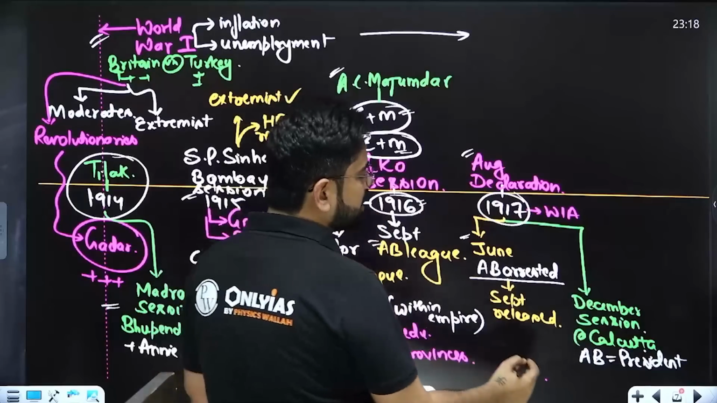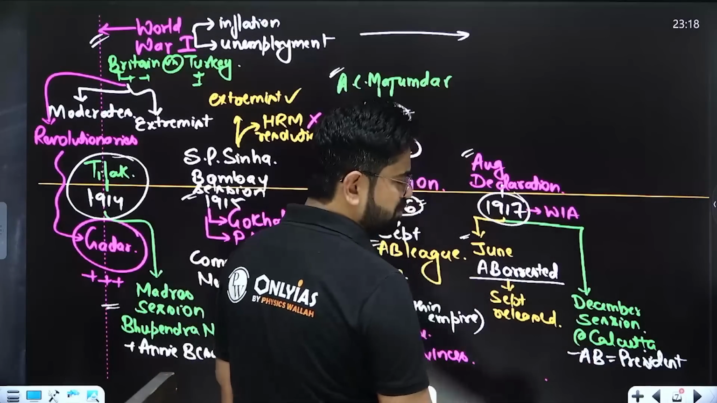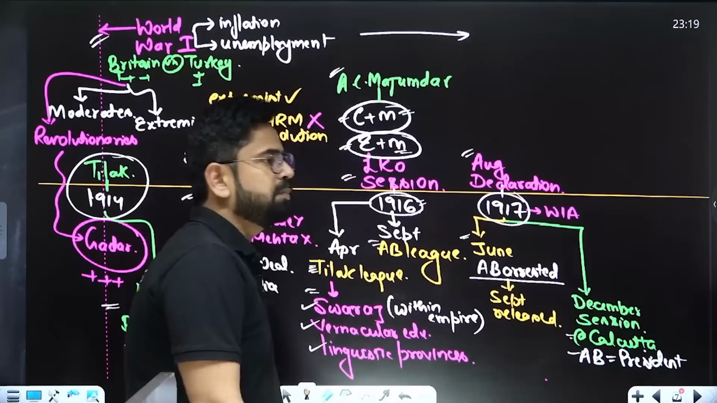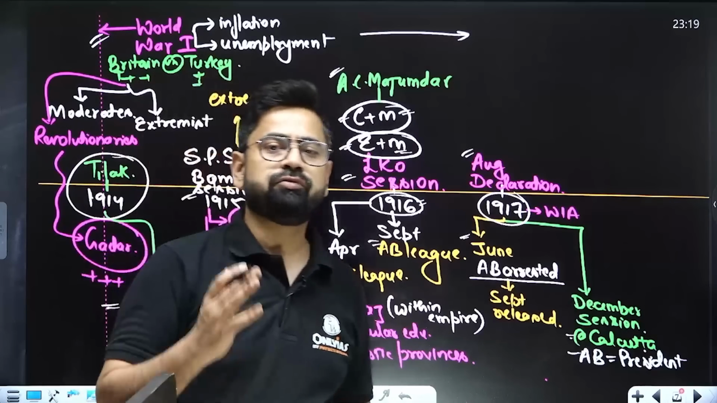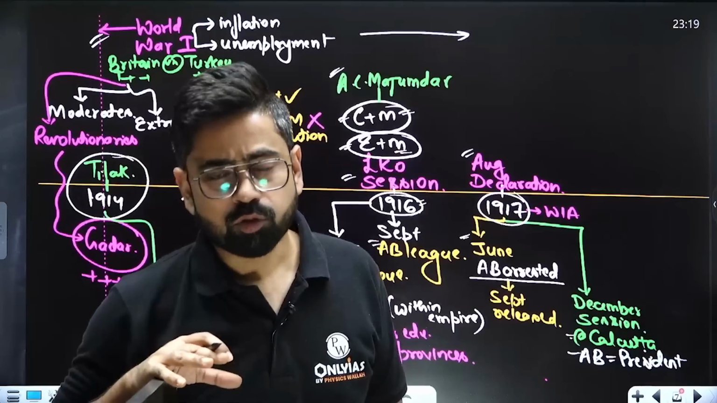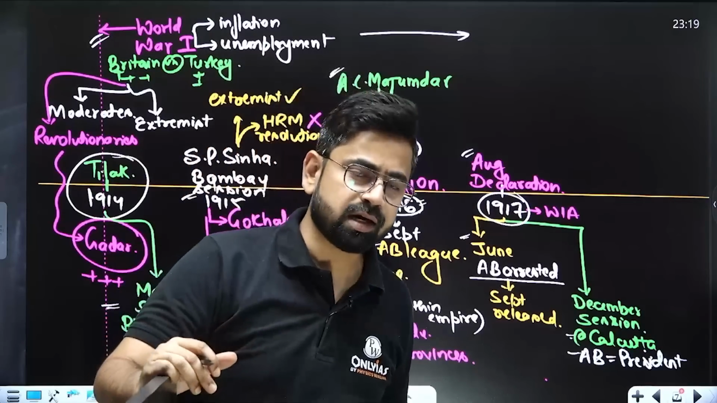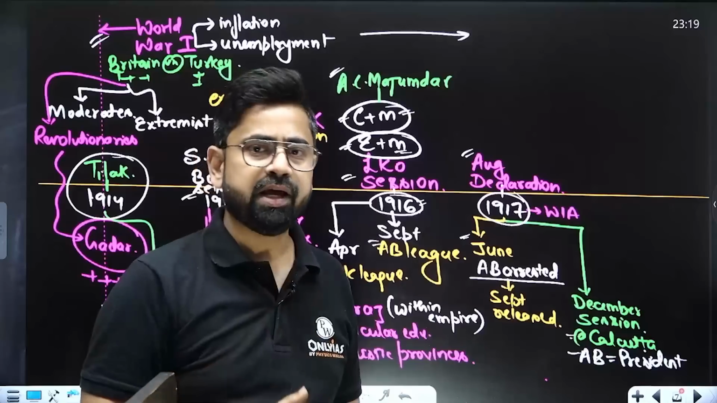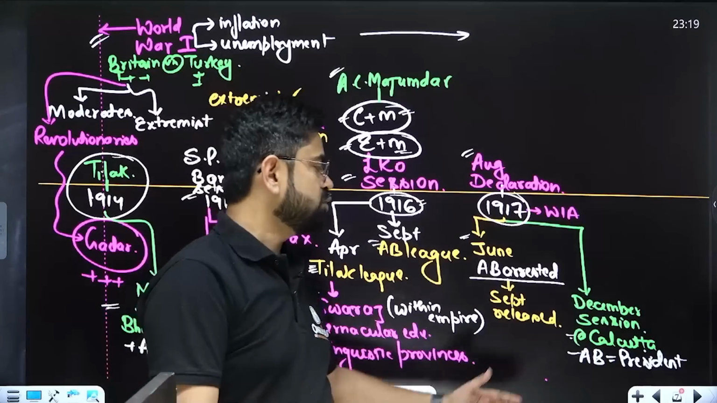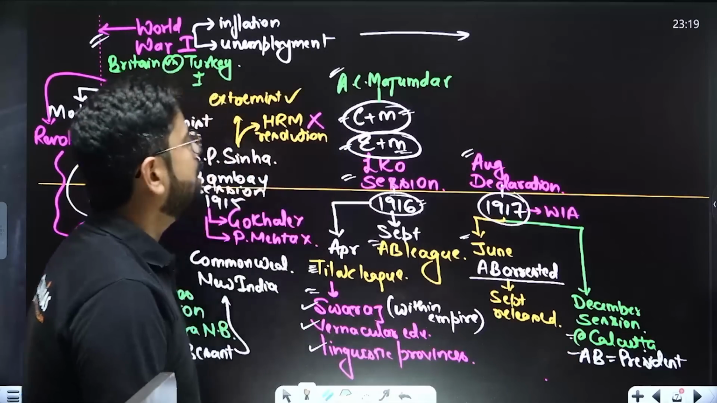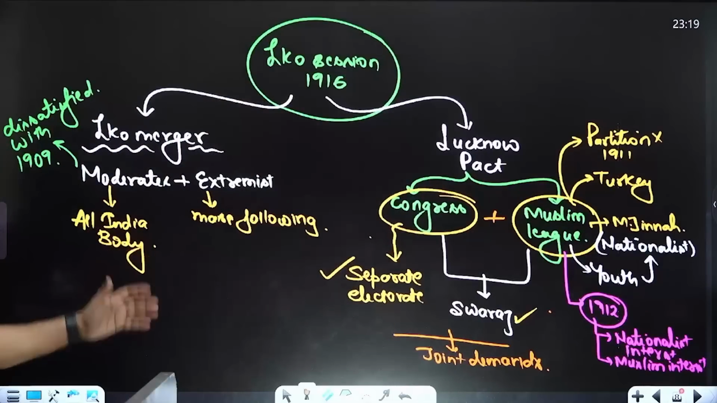In fact, in this year, at the December session at Calcutta, Annie Besant became the president, and she was the first female to do so. So the first female president of the Congress session is not an Indian, she is actually Irish, Annie Besant. Now from here onwards, this was the Lucknow session we have already discussed.